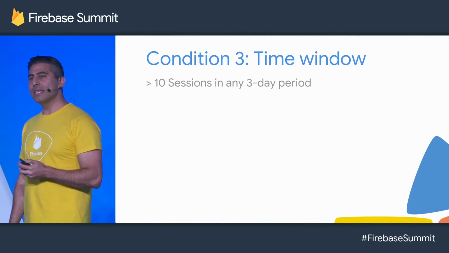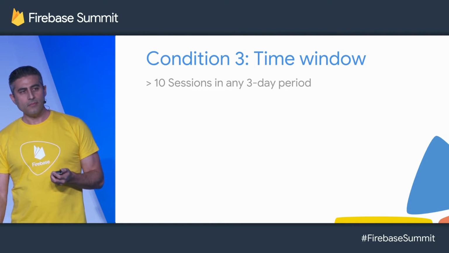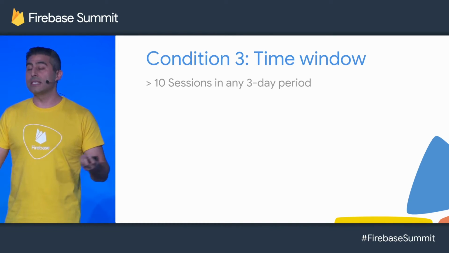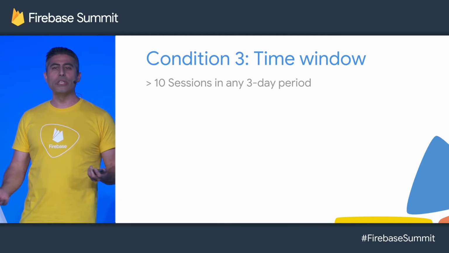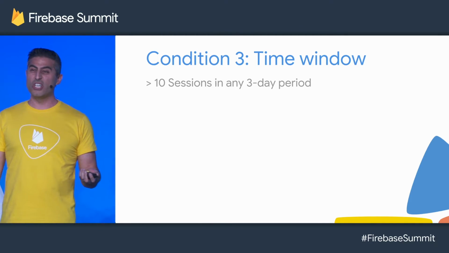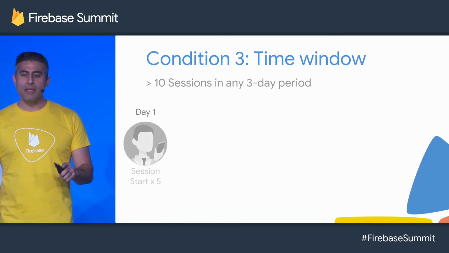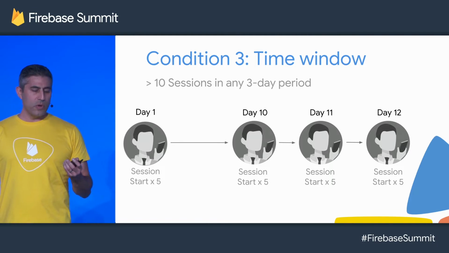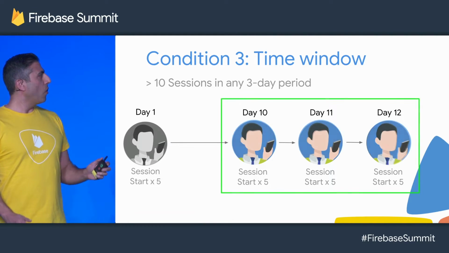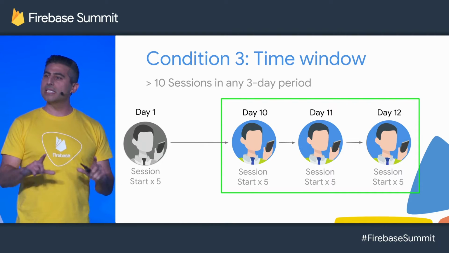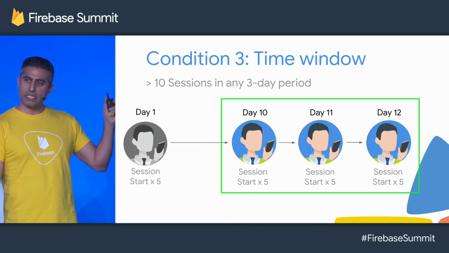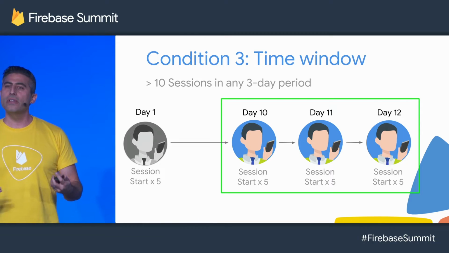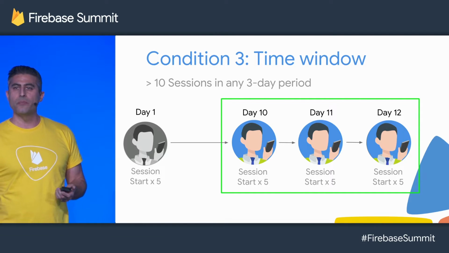The third criteria is more than 10 sessions in a 3-day period. If I asked you, is 10 sessions a lot in a user's lifetime? You'd probably say, well, that depends on how long the lifetime is. If the user's only been using your app 1 day, sure. If they've been using it for a year, probably not. And so by using time-based criteria, you can actually normalize that and make it a more meaningful metric. Here we want to include users in this audience only when they've satisfied that metric within a specified period of time. And this is going to indicate to us specifically that these users were highly engaged for a short period of time, further indicating that they were engaged with my content and bringing them back is worthwhile.